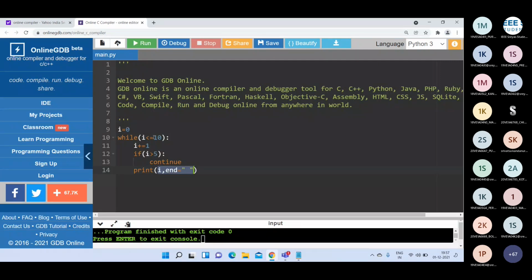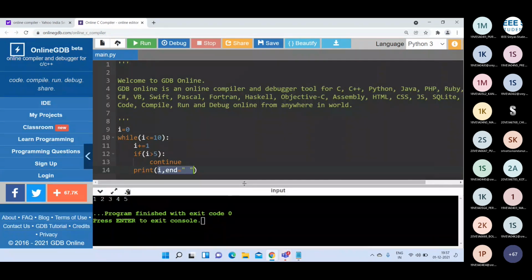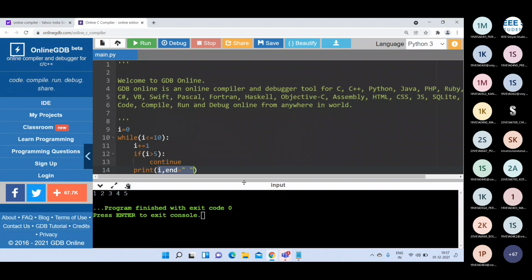Then 5 less than or equal to 10. I become 6 here. 6 greater than 5. When 6 is greater than 5, condition is true. When condition is true, continue executed. That means the control again transfers back to condition, not print. So 6, then 7. 7 greater than 5, again continue, no print statement. Then again 8, again continue. Then again 9, continue. Then 10, continue. Then 11. While loop is terminated. So it will print only 1, 2, 3, 4, 5.